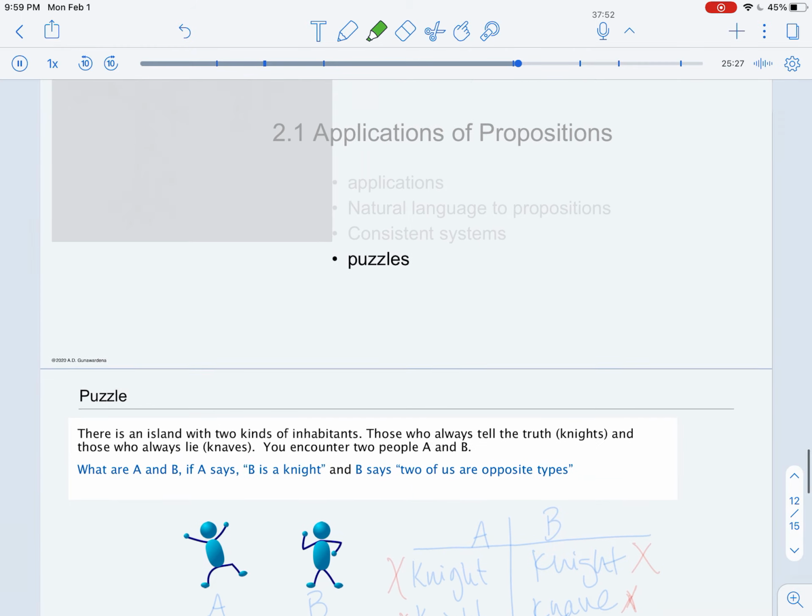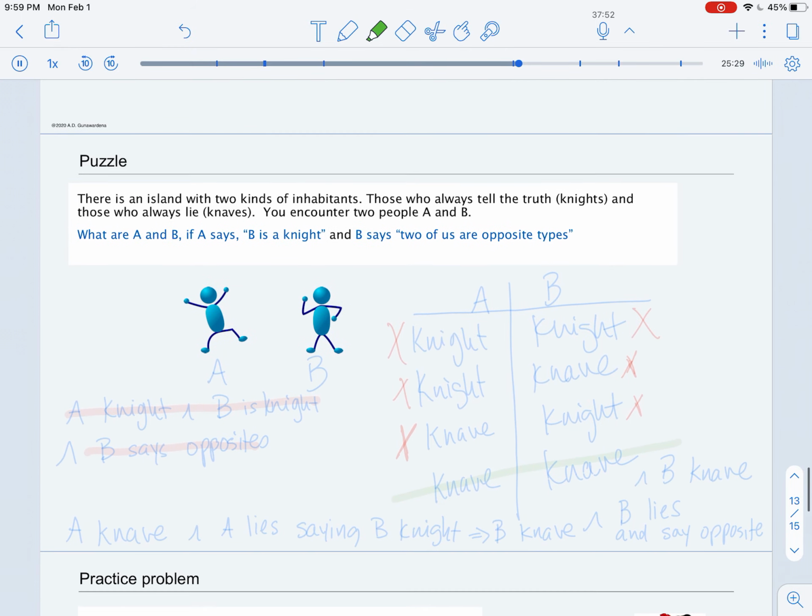So in this first puzzle, we are on an island, and there are two different types of inhabitants on this island: knights who always tell the truth, and knaves who always lie. And then we come across these two inhabitants, A and B. And we want to figure out what A and B are based on what they tell us. So A says B is a knight, and B says the two of us are opposites.